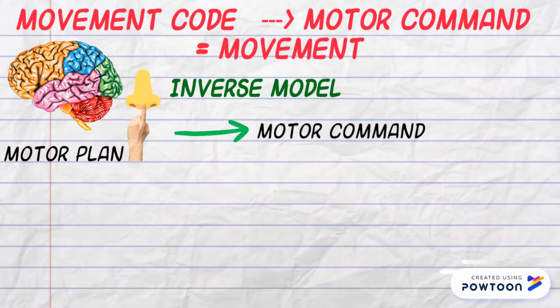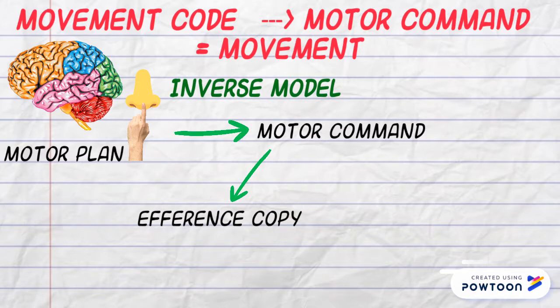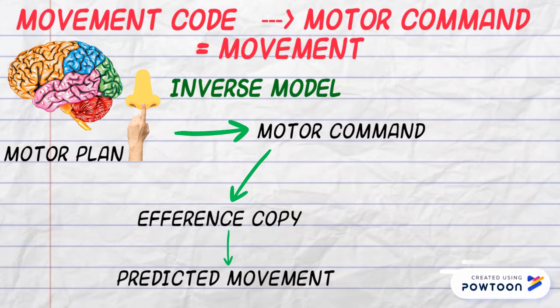The motor system then generates a copy of the motor command known as the efference copy. From here, the efference copy initiates a feed-forward expected sensory outcome of the intended action that mimics a smooth trajectory towards the apex of your nose. This process is known as the forward model.